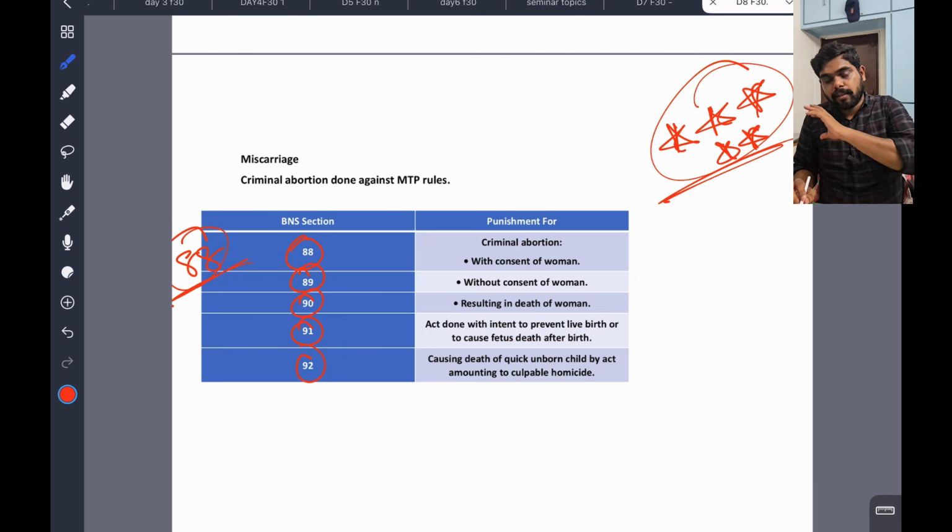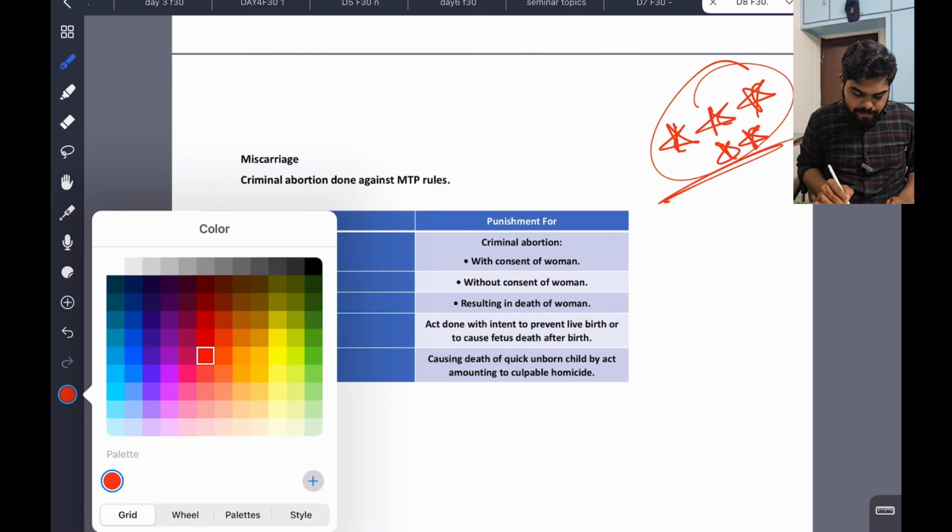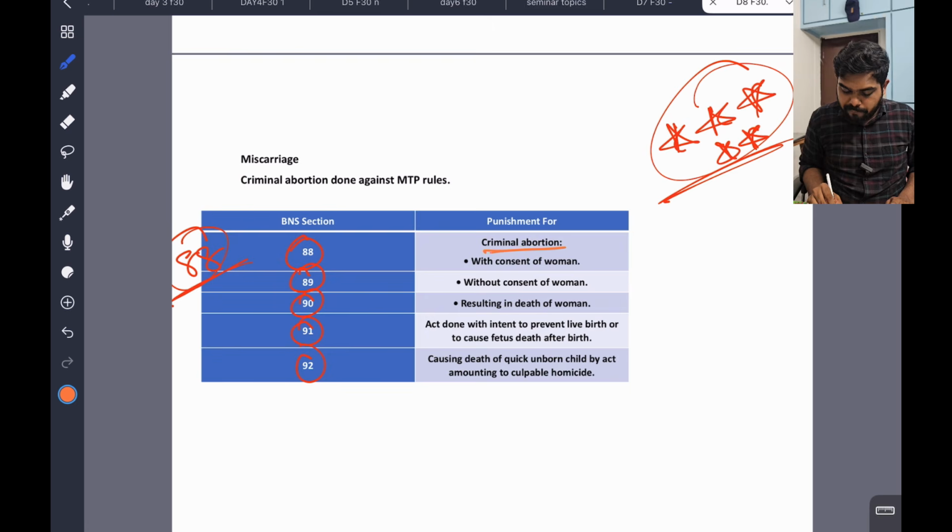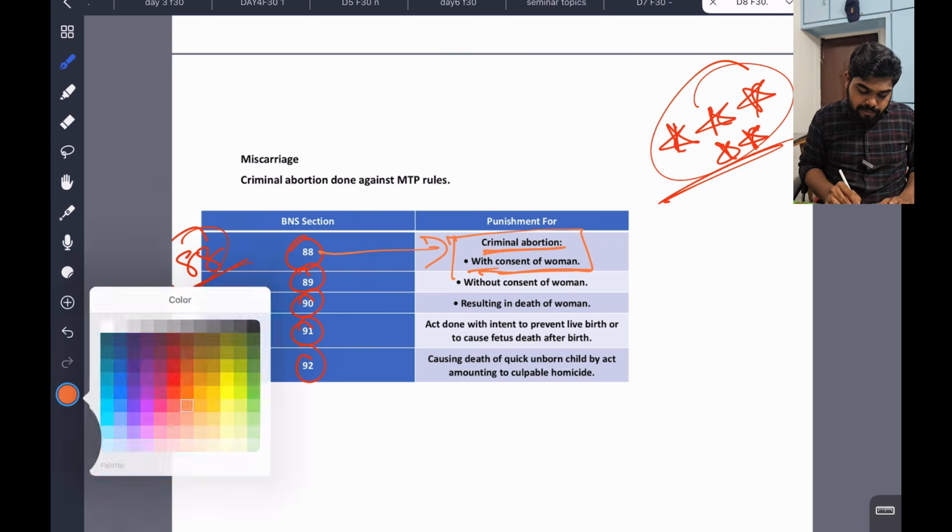88 is very, very dangerous. 88 is criminal abortion with consent of the woman. So criminal abortion with consent of the woman is 88. And what is 89?